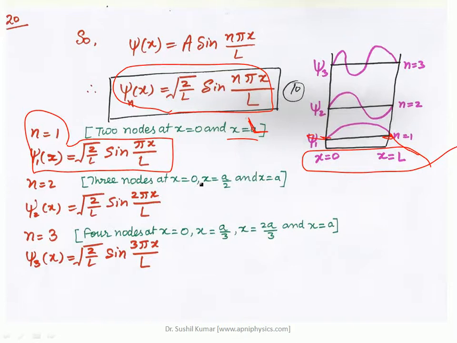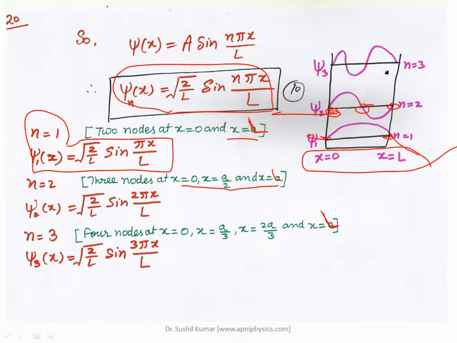At n is equal to 2 you are getting 3 nodes: at x is equal to 0, at x is equal to L by 2, and at x is equal to L. Again, L is the length of this potential well. So here you can see that at x is equal to 0, at x is equal to L by 2, and at x is equal to L.